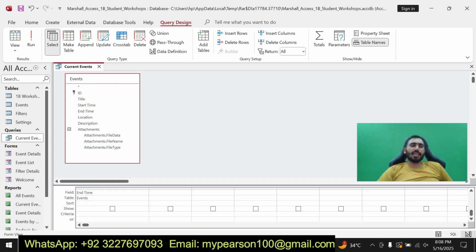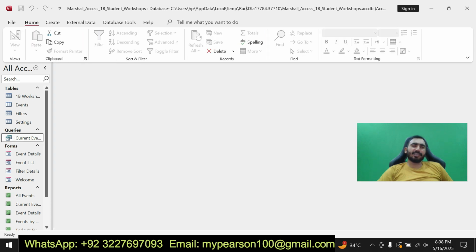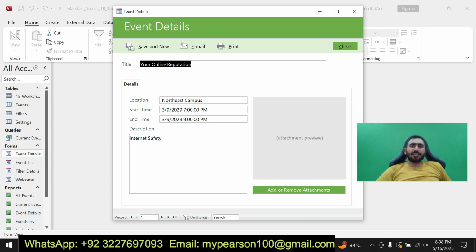Okay, after the query, I can show you some forms that I have created in this project. My first form is Event Detail. You can see here I have created a form that is Event Detail. You can see here I am showing you the form for the Access 1B student workshop.